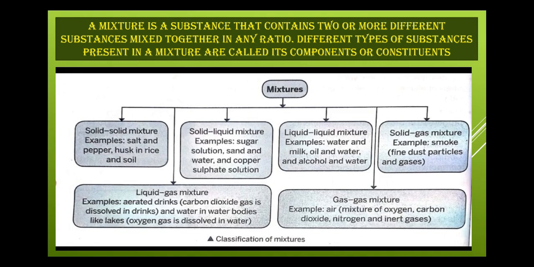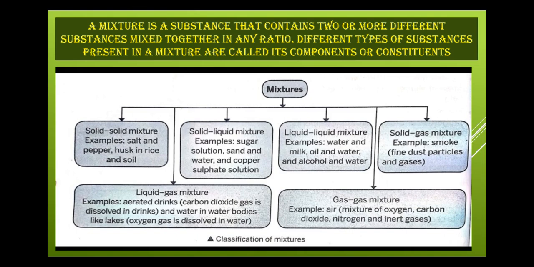Now the classification of mixtures is based on the state of the substances that are mixed together, and hence they are classified into the following 6 types: solid mixture, liquid gas mixture, solid liquid mixture, liquid mixture, gas mixture, and solid gas mixture. These are the 6 kinds of mixtures in which the substances get mixed in different states.